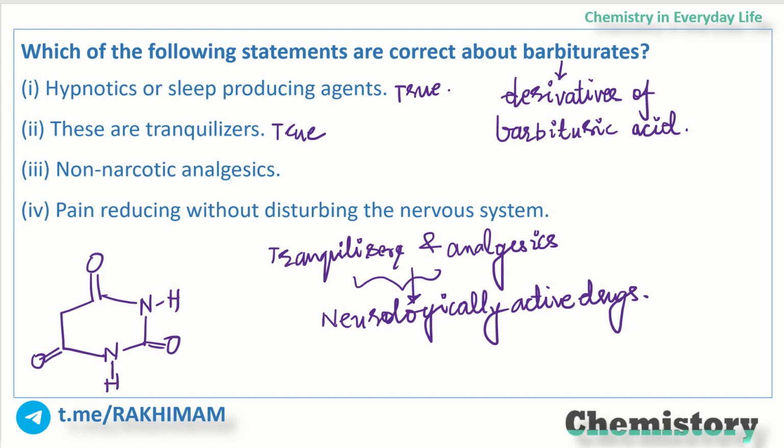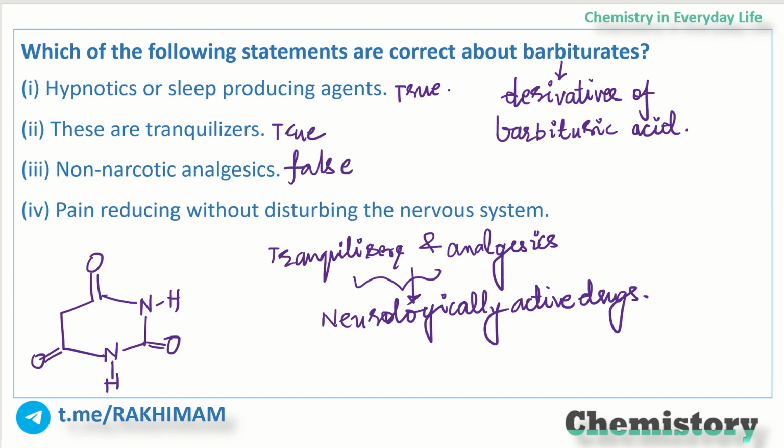But if I just talk about barbiturates, what are they? Are they non-narcotic analgesics? Just tell me. No, barbiturates are a class of tranquilizers. They are not analgesics. Analgesics are drugs which relieve pain by acting on the central nervous system. Clear? So non-narcotic analgesics encompass non-steroidal anti-inflammatory drugs. Barbiturates are a class of tranquilizers, not analgesics. So this is a false statement.